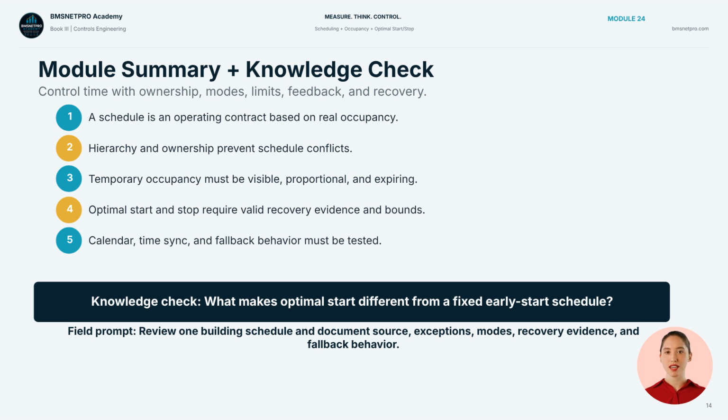Let us summarize. Control time with ownership, modes, limits, feedback, and recovery. A schedule is an operating contract based on real occupancy. Hierarchy and ownership prevent conflicts. Temporary occupancy must be visible, proportional, and expiring. Optimal start and stop require valid recovery evidence and bounds. Calendar, time synchronization, and fallback behavior must be tested.